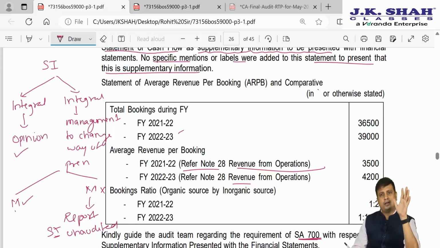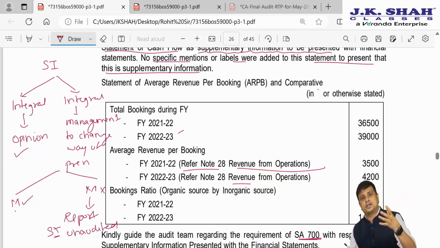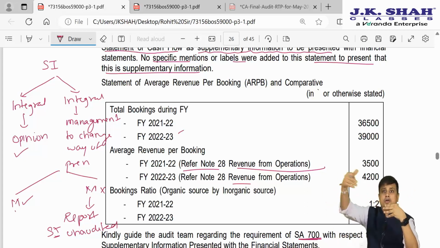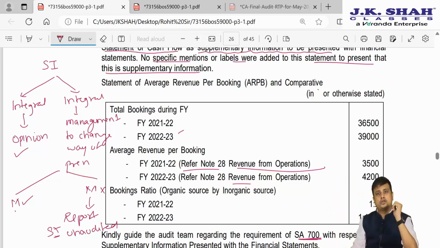If it is not integral, then we will request the management to present it in such a way that users do not misunderstand that we are expressing an opinion on this. If they change the way of presentation, very good. But if they do not change it, and it still looks like this supplementary information is part of the financial statement and the auditor is expressing an opinion, then we will have to include in our audit report that we do not express any opinion on the supplementary information, as it is unaudited.